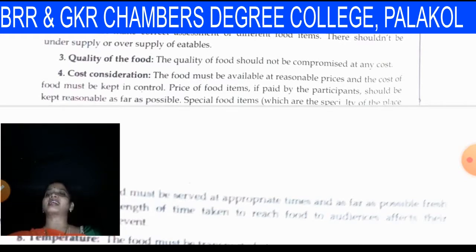Cost considerations. The food must be available at reasonable prices and the cost of food must be kept in control. The price of food items, if paid by the participants, should be kept reasonable as far as possible.